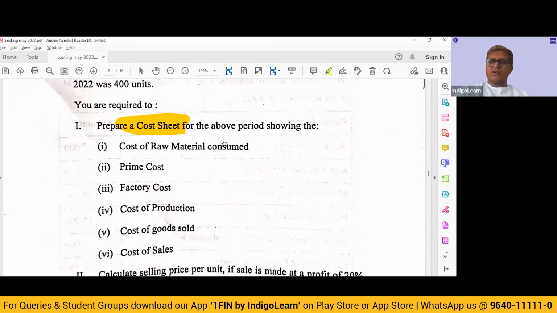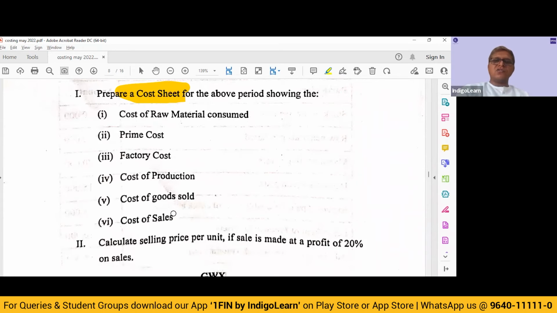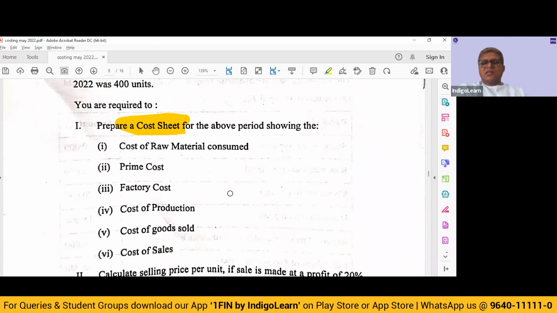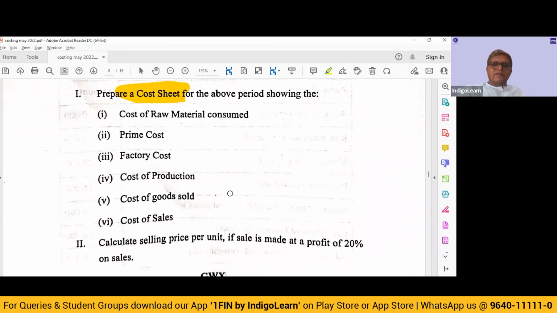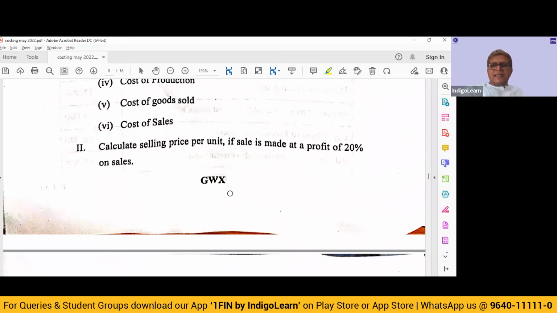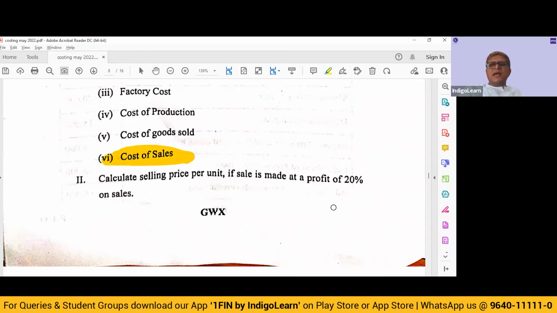So they want us to find out the cost of raw material consumed. Basically opening plus purchases minus the closing. Prime cost, material cost plus wages. Factory cost, cost of production, cost of goods sold and cost of sales. So simple straightforward cost sheet question, I think, which we have sufficiently covered and we should be able to answer. Then second, calculate the selling price per unit if the sale is made at a profit of 20% on sales. Once you know cost of sales, at 20% profit markup, you will get the selling price per unit. So you will get the total sales value divided by the number of units sold, 2,800.